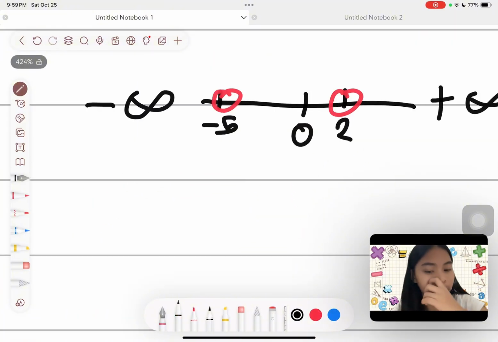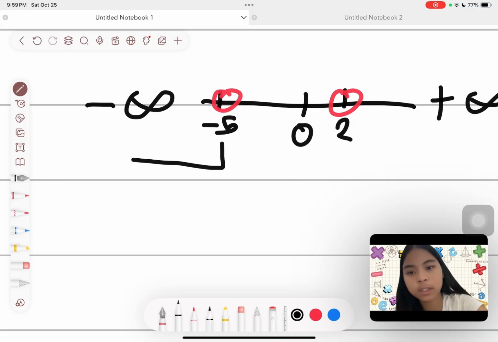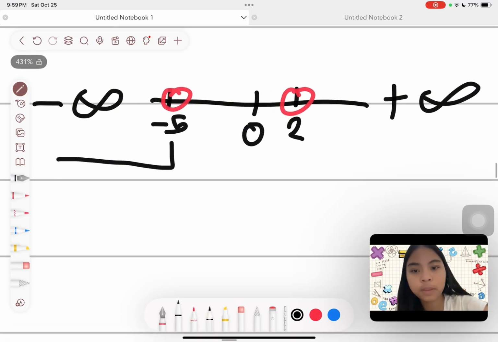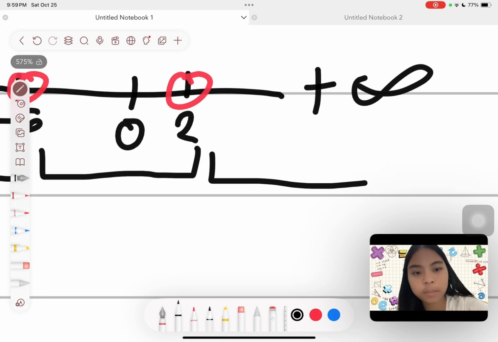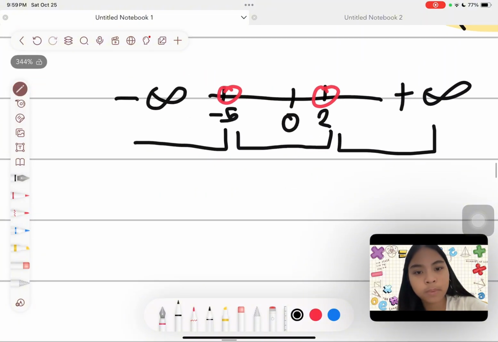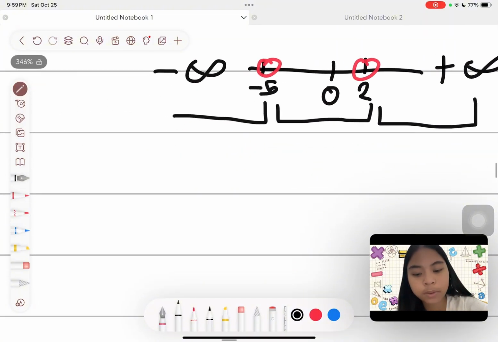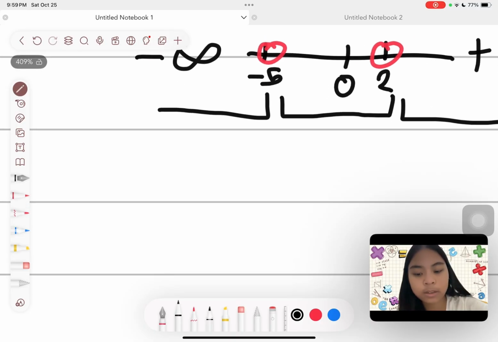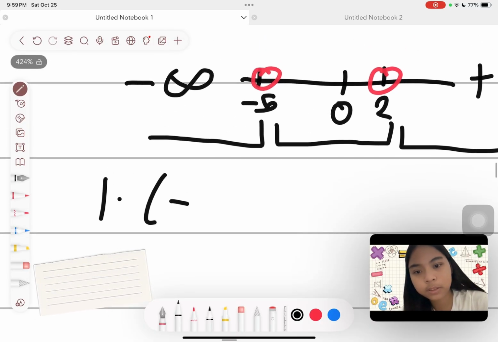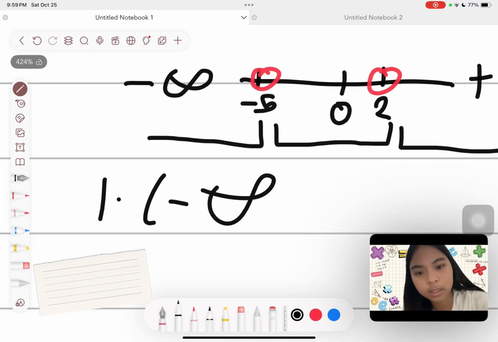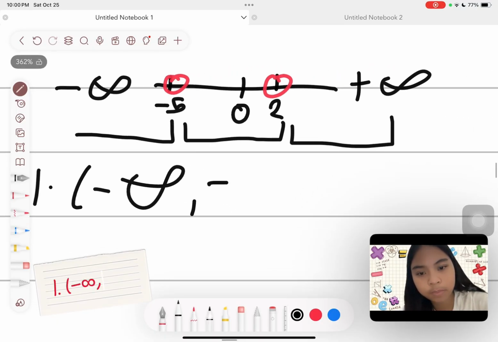So let's mark our intervals now. Negative 5 is with negative infinity, and then let's connect negative 5 and then positive 2, and then positive 2 and then positive infinity. Now let's write the intervals. First interval is negative infinity and then negative 5.